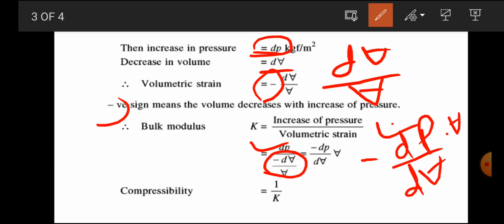Now, I already told you what compressibility is. Compressibility is the reciprocal of the bulk modulus of elasticity. So we can also say that the compressibility is equal to 1 upon K, which is equal to minus dV by V into dP. The relation between bulk modulus of elasticity and compressibility is that they are reciprocal to each other.